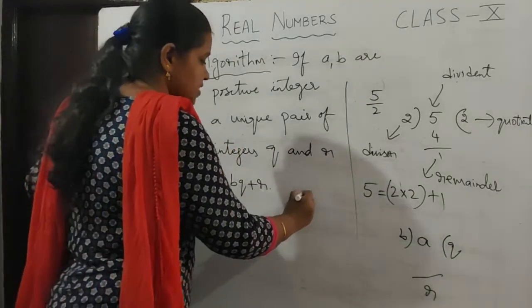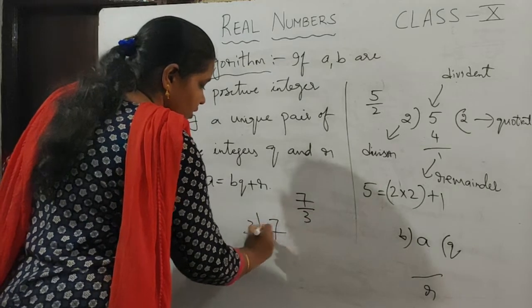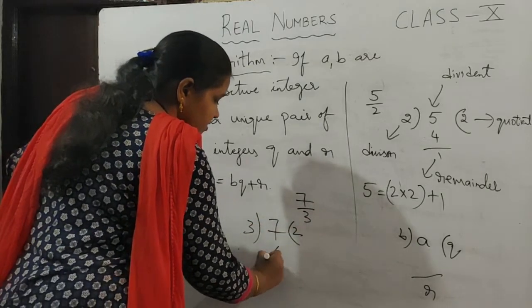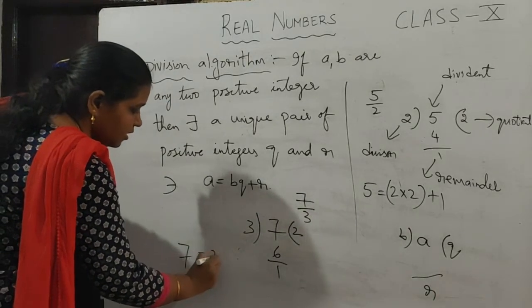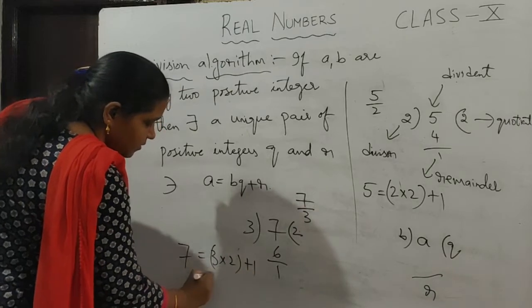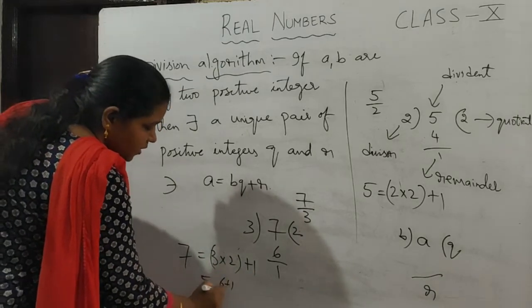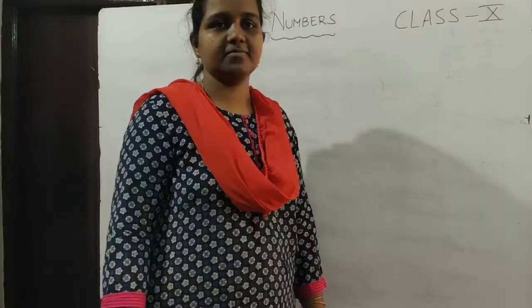Similarly, you can divide 7 by 3. So 7, if I divide by 3, what will I get? 3 2s are 6. 1 is the remainder. How do you get the 7 here? 3 multiplied by this quotient plus 1. 3 2s are 6 plus 1 is 7. So this is the division algorithm.